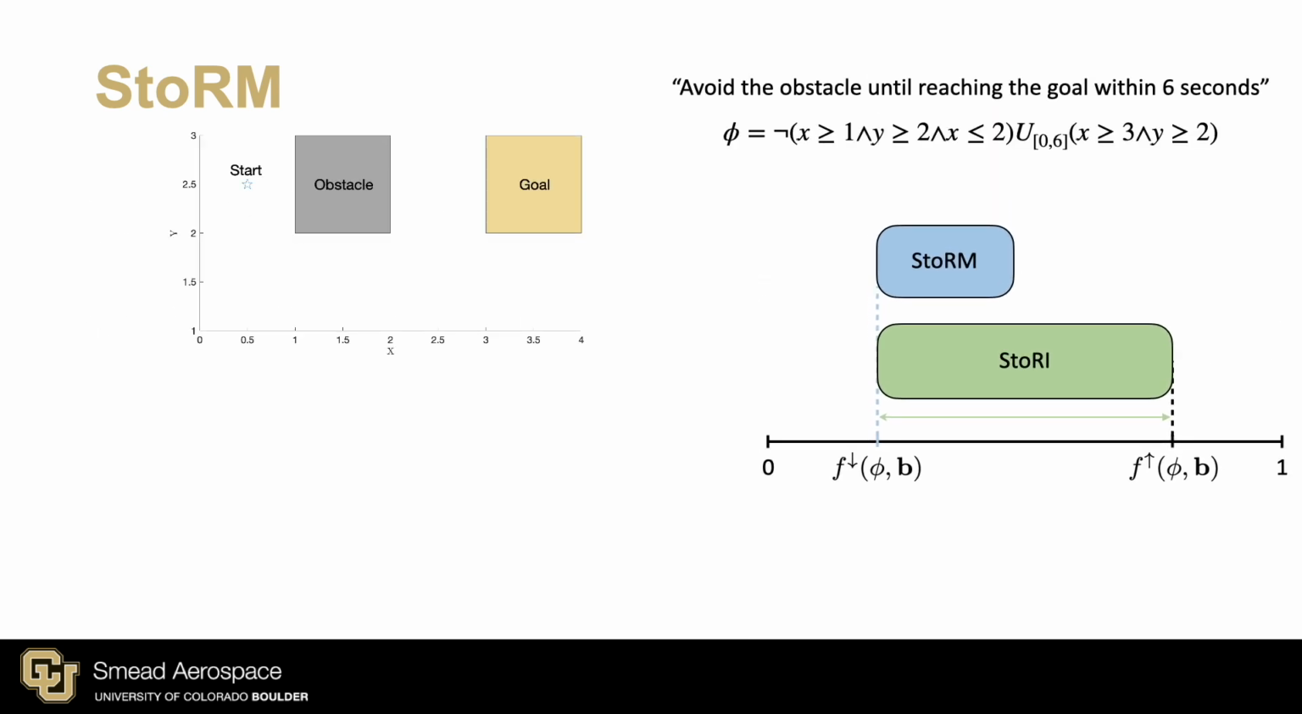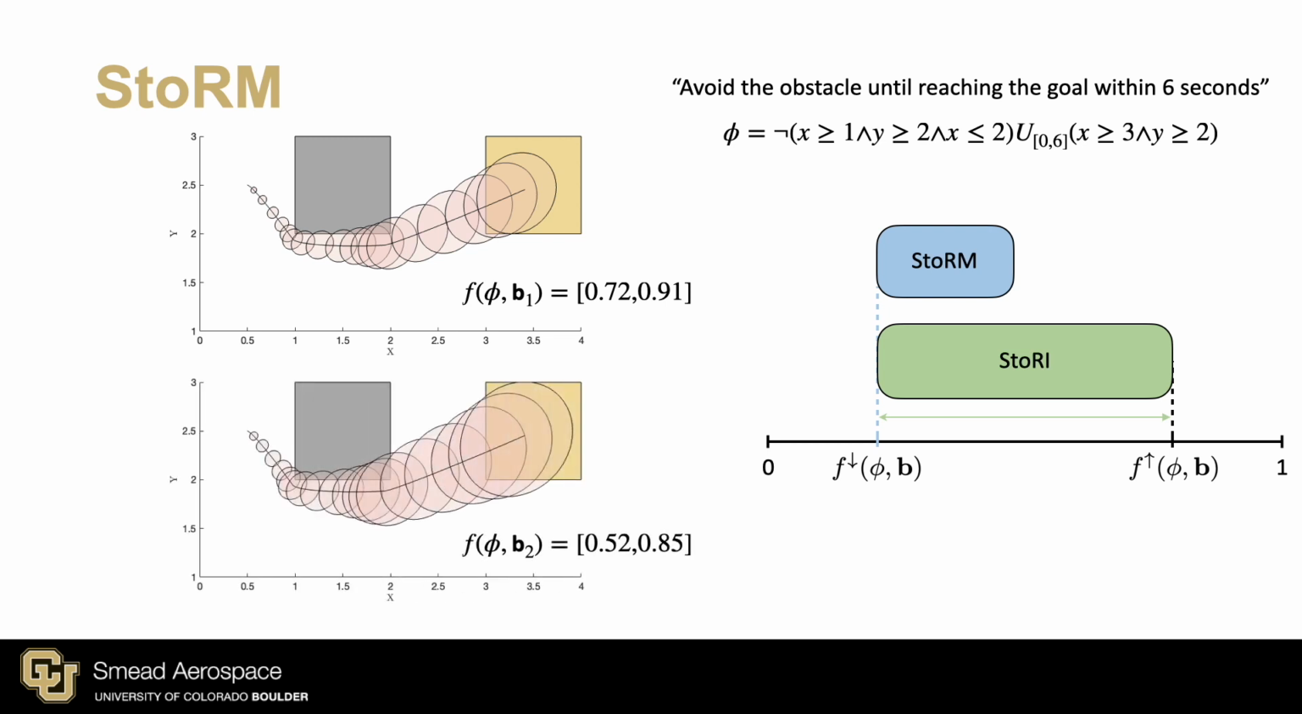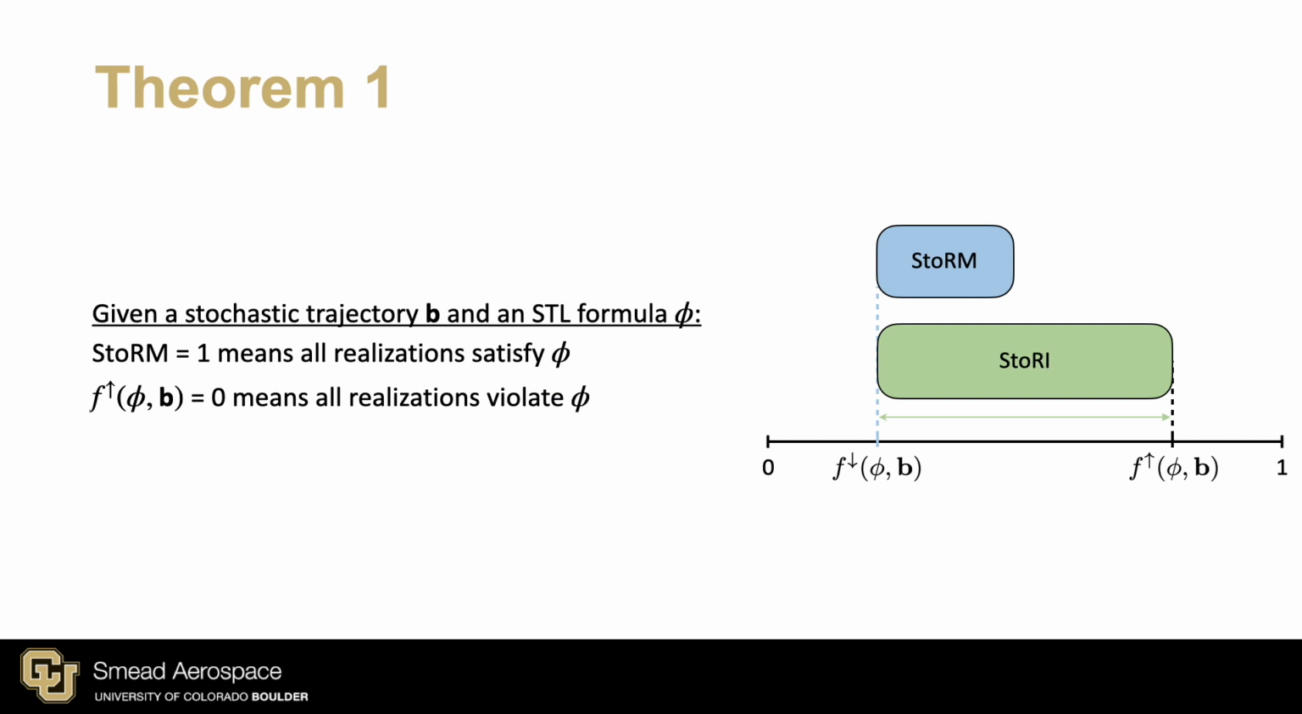Consider the environment from before with the specification avoid the obstacle until reaching the goal within 6 seconds. One trajectory might look like this, or, if subject to more uncertainty, look like this. Notice that both bounds of the story are lower for the more uncertain trajectory. One important property of the measure is that a storm of 1 means that all realizations of the trajectory satisfied the specification. Similarly, a story upper bound of 0 means that all realizations violate the specification.